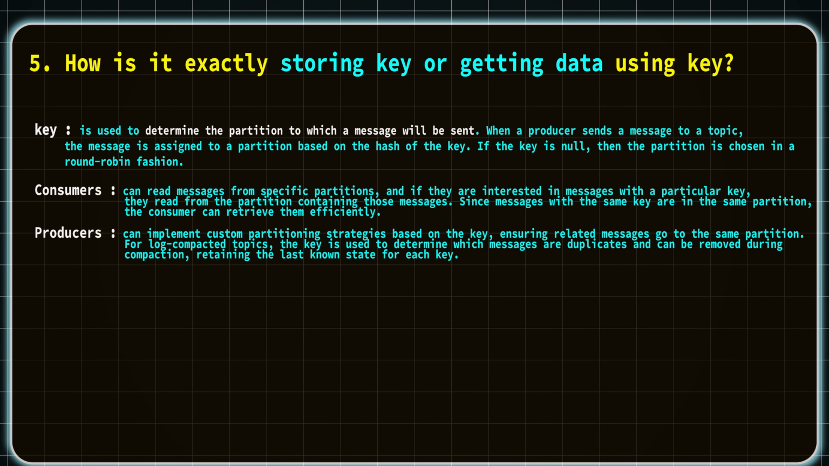This question is again from the Kafka. How exactly is it storing the key or getting data using the key? Actually, when the message is assigned to a partition, the hash of the key will determine the partition. We know this, right? So of course consumers can read the messages from particular partitions using this key only. If the key is the same for a set of messages, the consumer can retrieve them efficiently from a particular partition. So this is how the key is stored and data is retrieved.